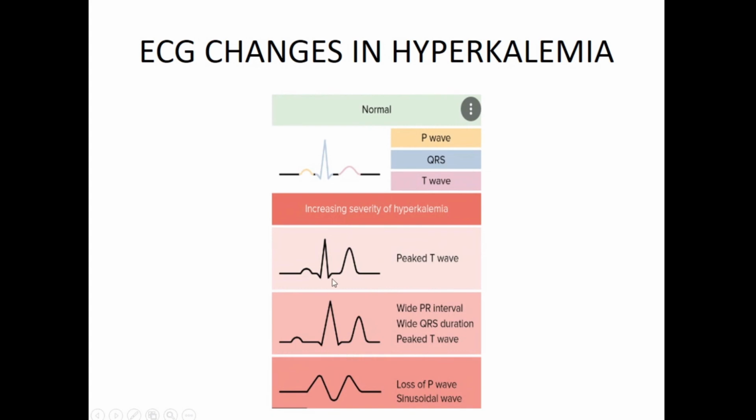Okay. Next, if the hyperkalemia increases further, then your QRS interval keeps increasing. It keeps widening. Your T waves keep becoming bigger and bigger. And finally, if left untreated, it can lose your normal rhythm, and it is just a sine wave pattern. So there will be no P wave. It's just a sinusoidal wave pattern, which is dangerous. Patient can die at this moment. So you need to treat when the patient has ECG changes like this. So you should immediately identify, you see the hyperkalemia, always do the ECG and look for changes. If you have these changes, immediately the patient needs correction for hyperkalemia. So how do you treat hyperkalemia? That we'll discuss. Okay. All right.